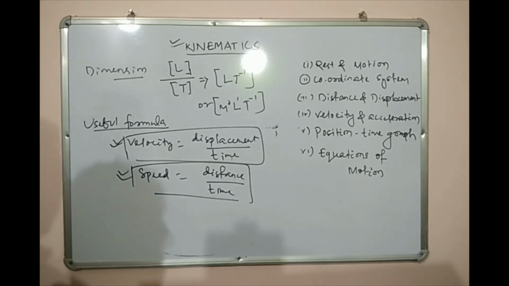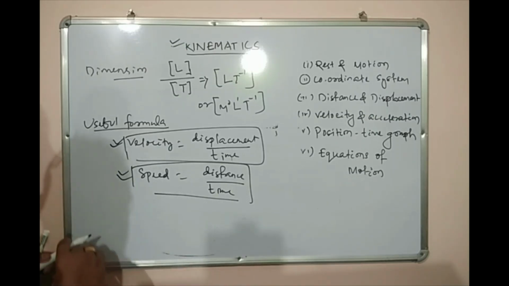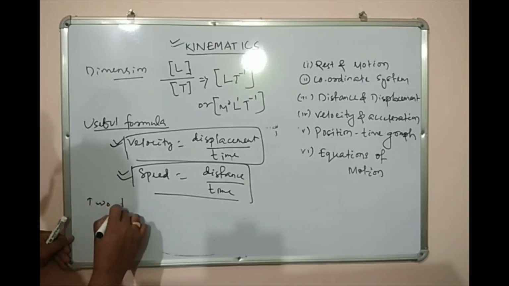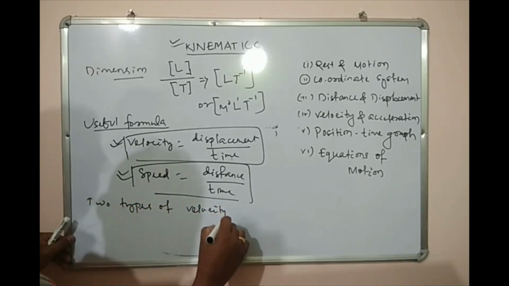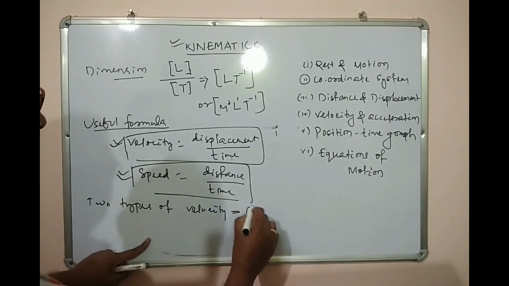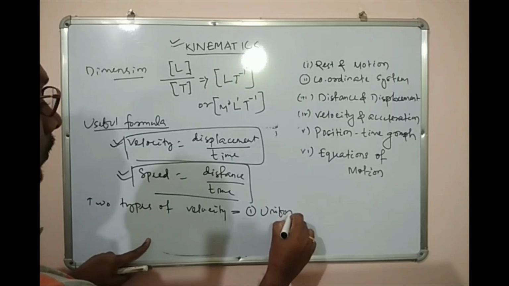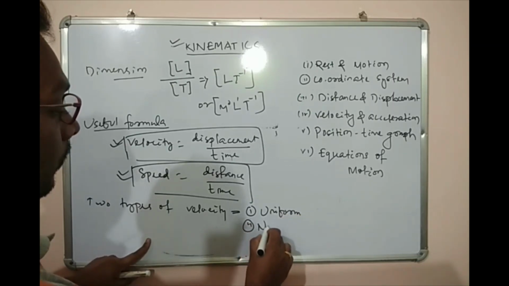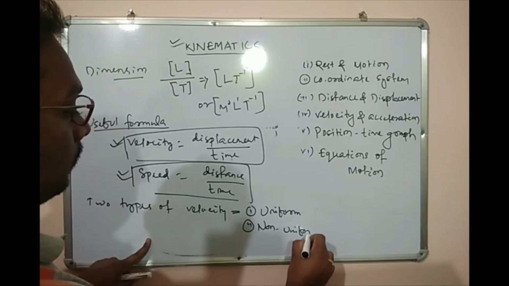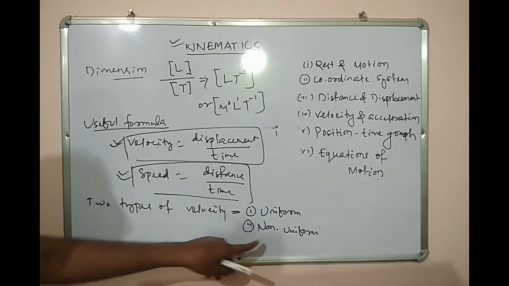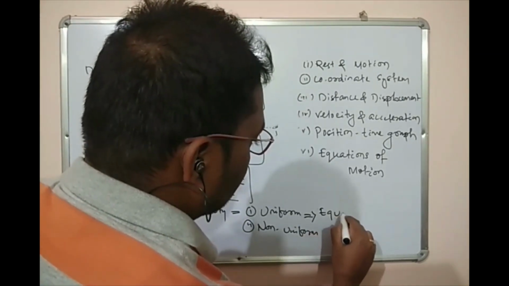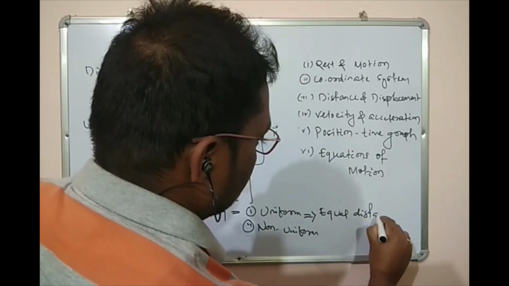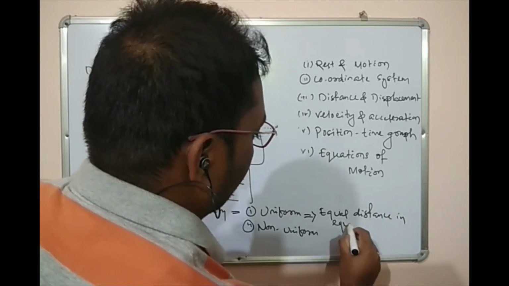Next, this velocity can be of two types. Two types of velocity: first is uniform velocity, second one is non-uniform. What is uniform velocity and what is non-uniform velocity? If the body covers equal distance in equal interval of time,